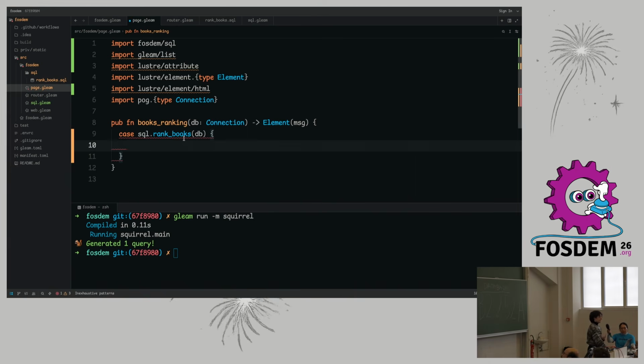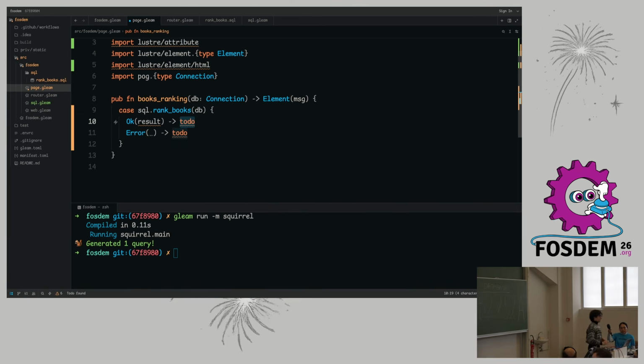And since now everything is nice and type-safe, we can get the best tooling help that we want from our language. In Gleam, for example, I can automatically match on all the cases we see when talking to a database. We could get an error. Well, I will not bother with that.